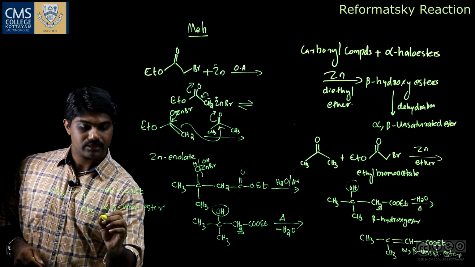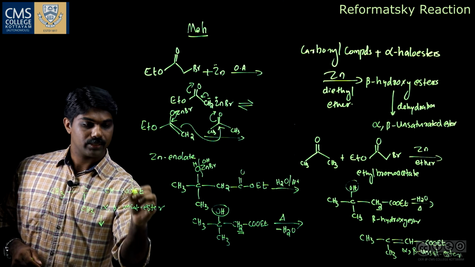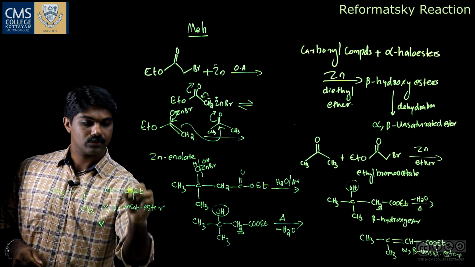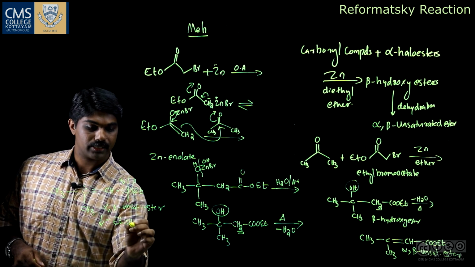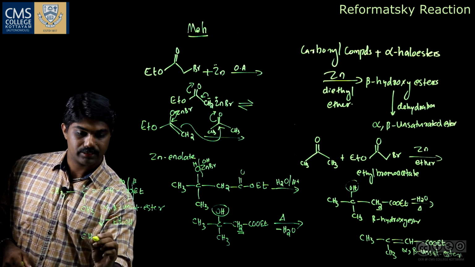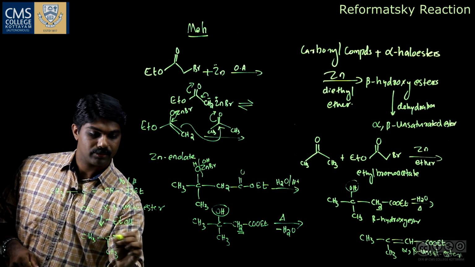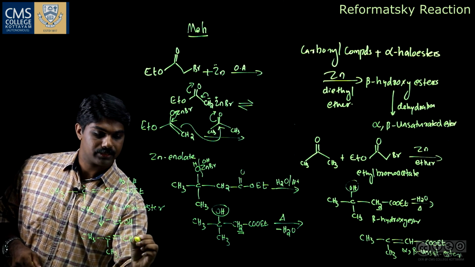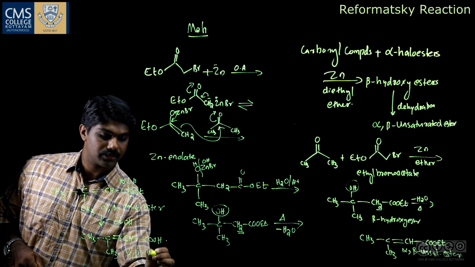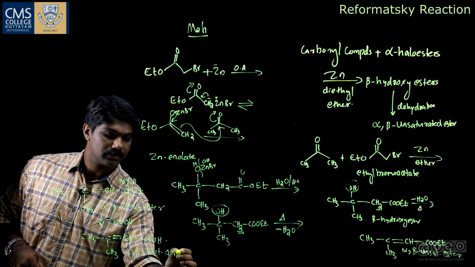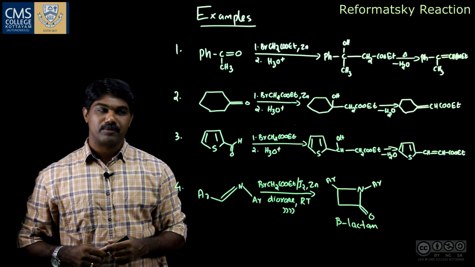If you hydrolyze this product, you will get OH, H minus EtOH gets eliminated, and we get CH3 single bond C, CH3 double bond CH single bond COOH, and this is an alpha beta unsaturated acid. Alpha beta unsaturated acid. Here are some examples for the Reformatsky reaction.